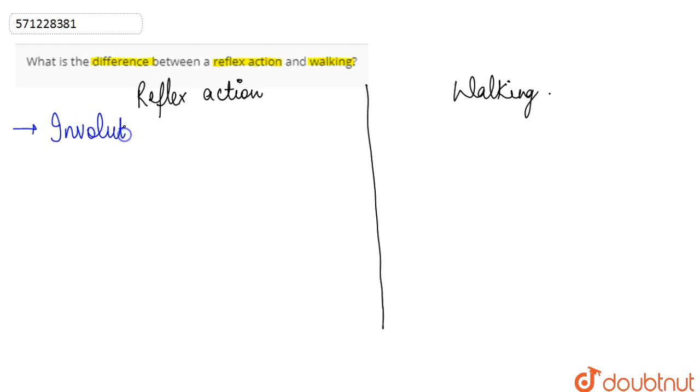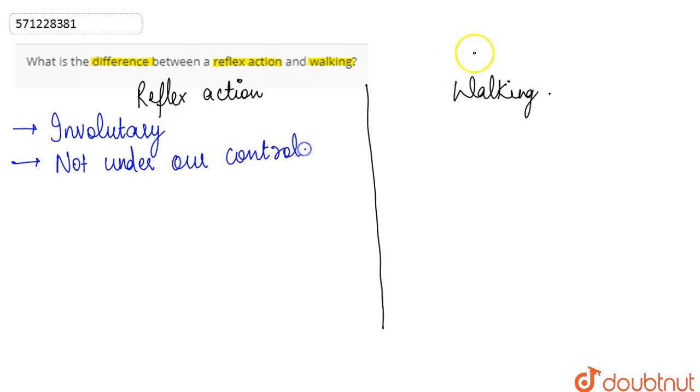Any action which is involuntary in nature and is not under our control, and is done in response to some stimulus, is known as the reflex action.